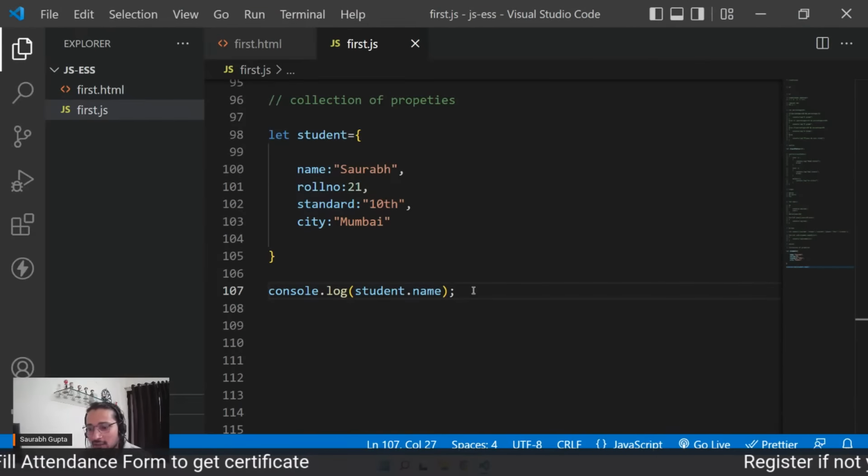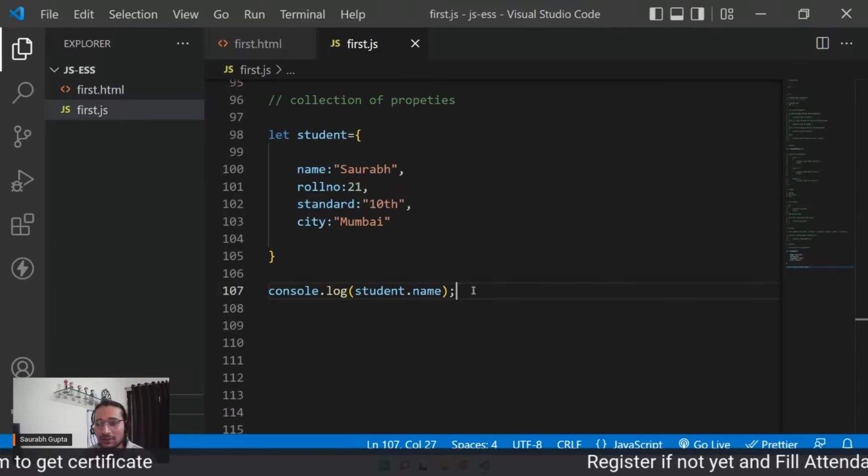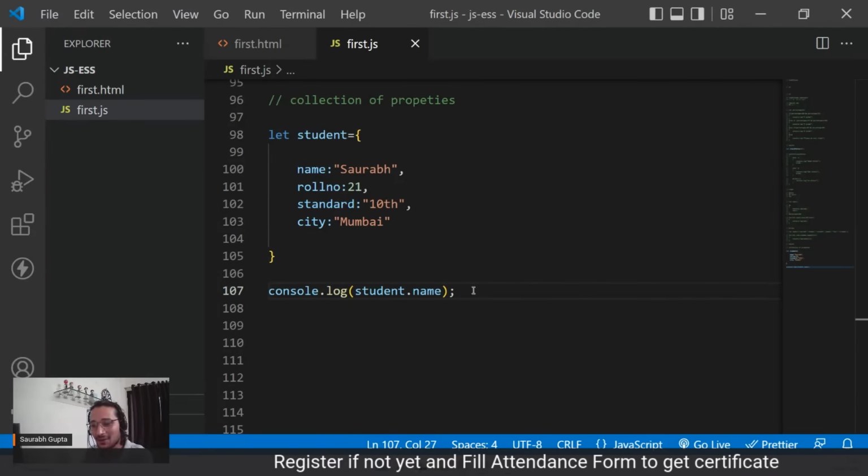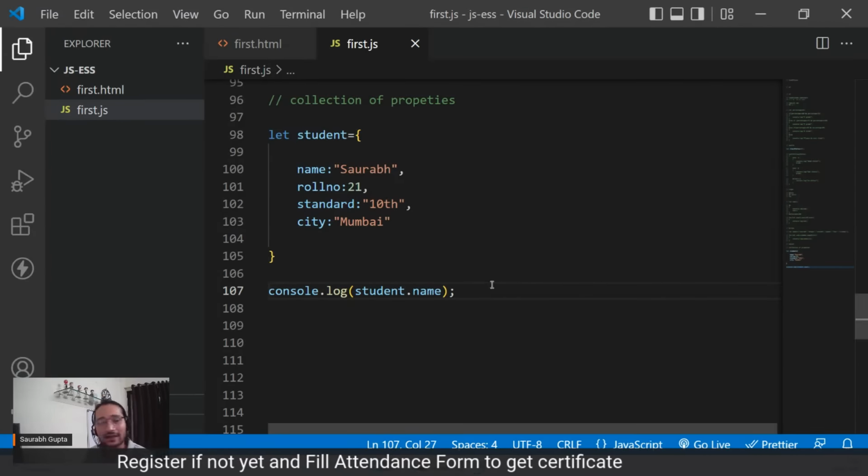Tell us, sir, can we use arrays in an object? Yes, you can. I'm going to show you that. Don't worry. This is not the end of objects. Now we're going to dive deep into this. Okay, so guys, all cleared?